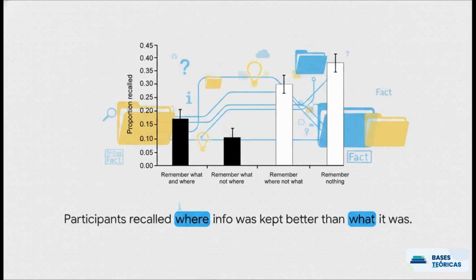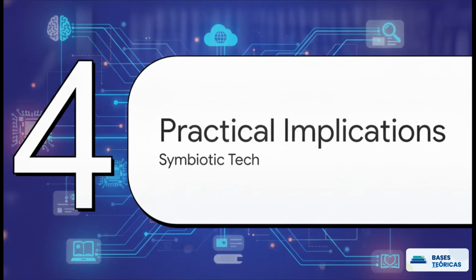And experiment 4 brilliantly illustrates this point. Looking at the recall data, participants remembered where the statements were kept far better than the statements themselves. Even if they had completely forgotten the actual fact, they easily remembered exactly which generic folder the file was saved in. Let's shift to part 4, practical implications.